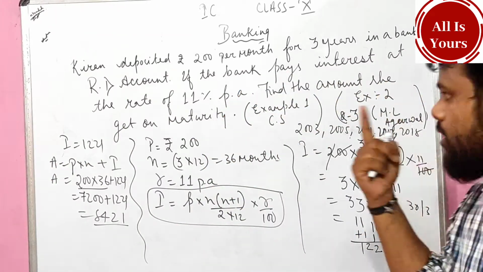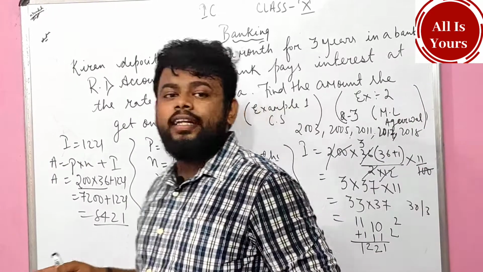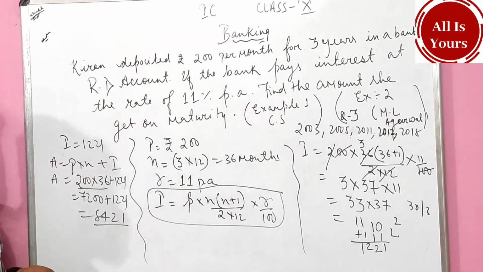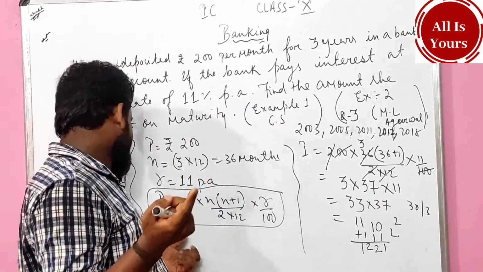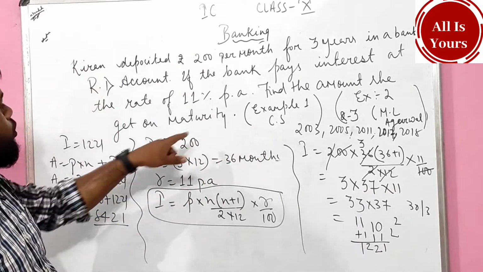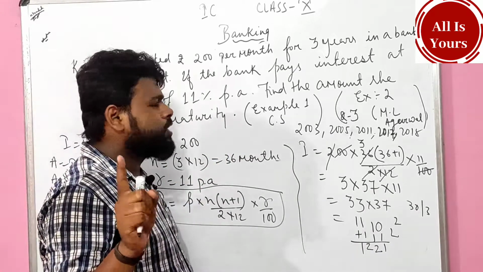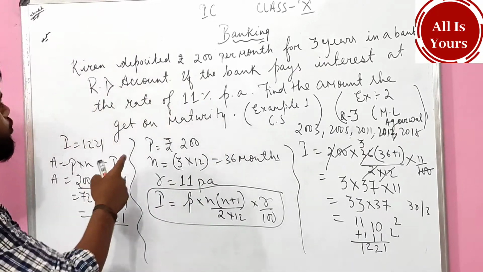Is it clear, everyone? So what did you get on maturity? Therefore, I don't need to write, you are 10th grade students, you know very well how to write. 8421 is the answer. Is it clear, everyone? 8421 is the answer.